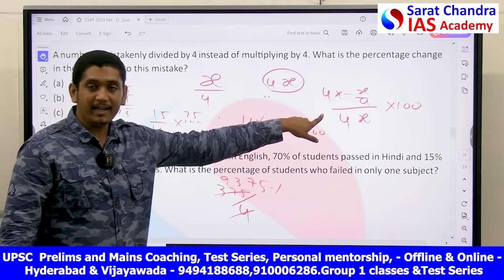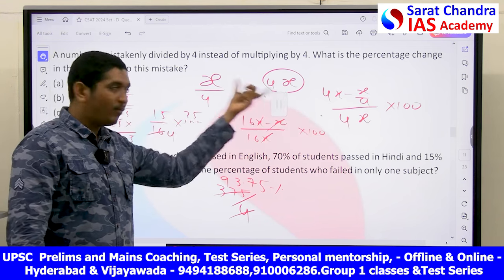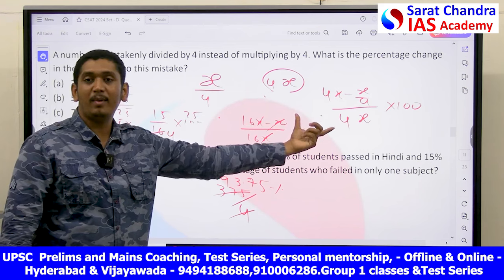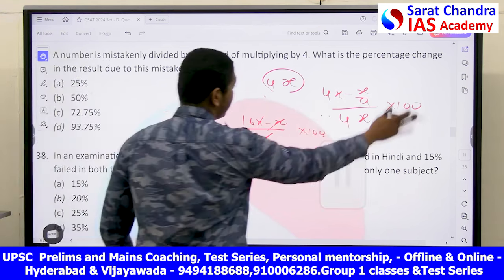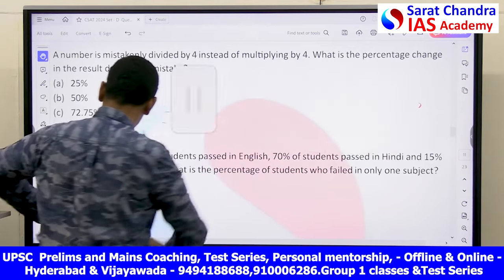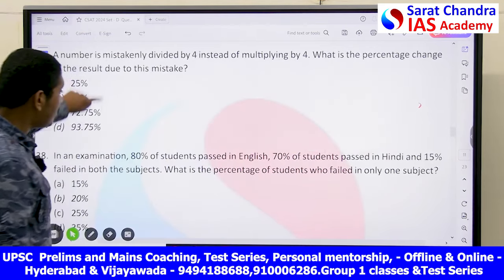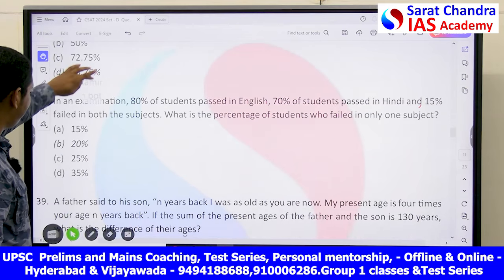Again, the ability is, compared to this, what is the difference? Writing this formula is very important. Such direct questions you will never expect in UPSC. This is also another simple question, my friend.